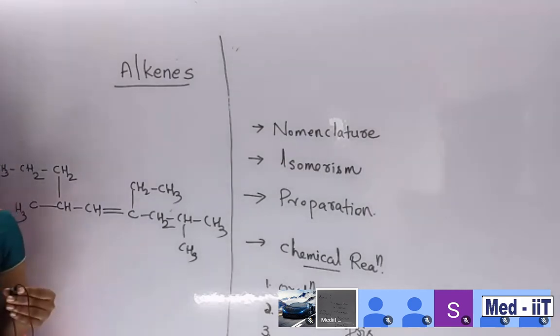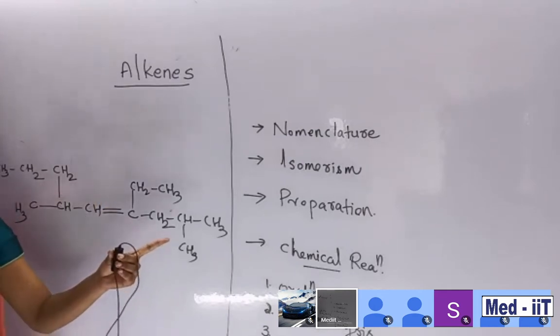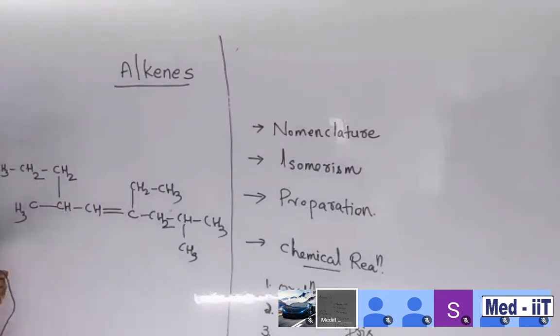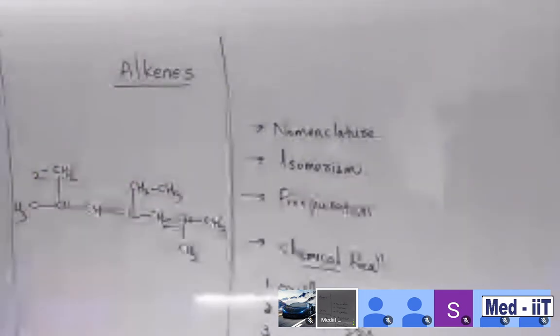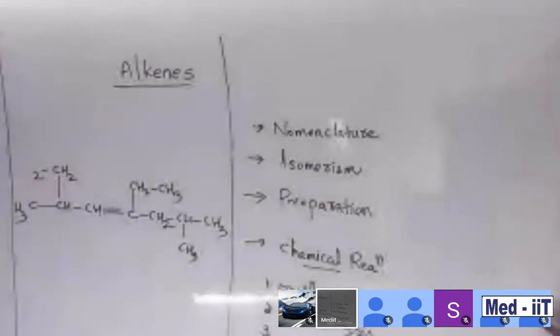Right side. Okay. This part is not visible. CH3, CH2, this part is not visible. Okay, this is your borderline. This is your limit. We have an issue with the camera. Somewhere you can write. Can I move there?